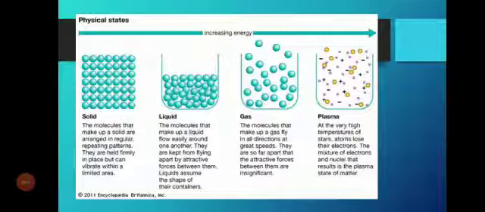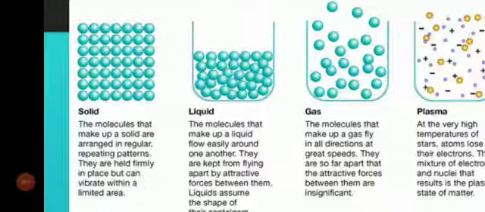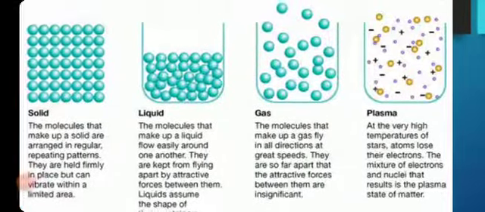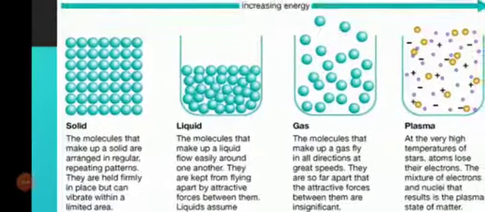Look at this diagram. These are the four diagrams: solid, liquid, gas and plasma. First we are going to see the solid. Look at the solid shape. Now in the solid, you can see that the atoms, the molecules, are very close to each other.